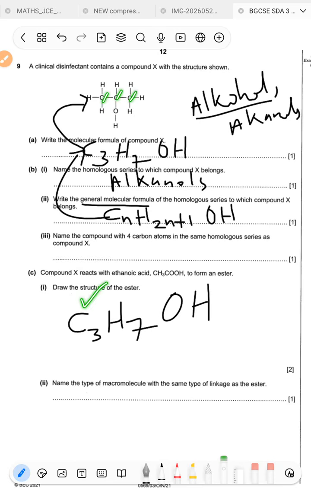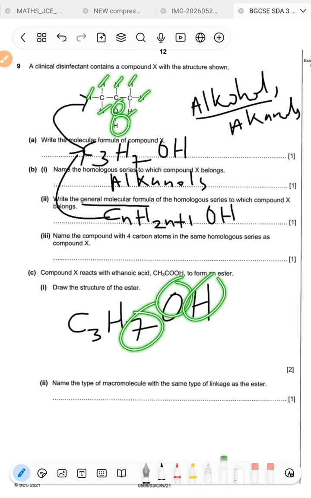Then the hydrogens. Remember, we're only counting the hydrogens directly linked to carbons, not the oxygen. So it's 1, 2, 3, 4, 5, 6, 7, which is what we have there. Then this is O, and the H is here. Simple as that.